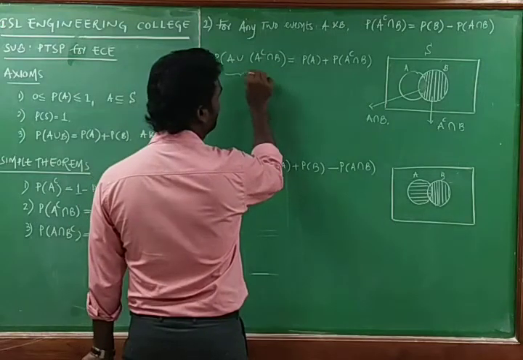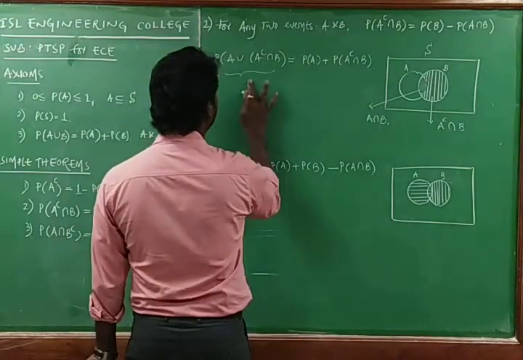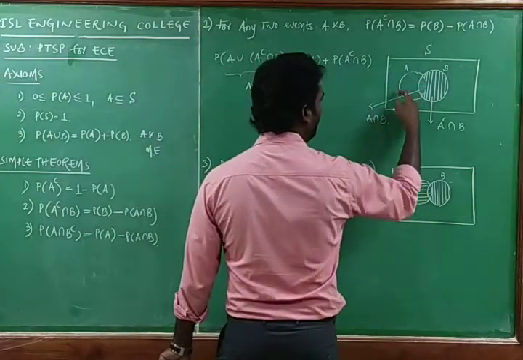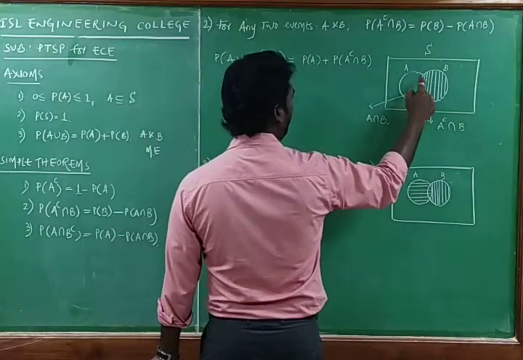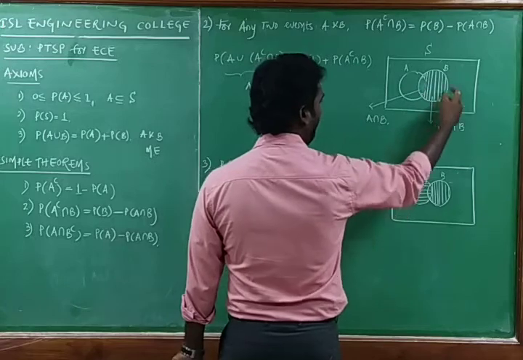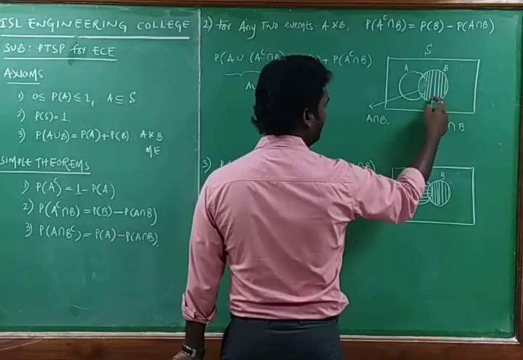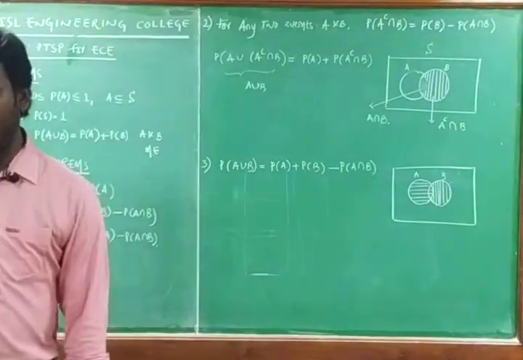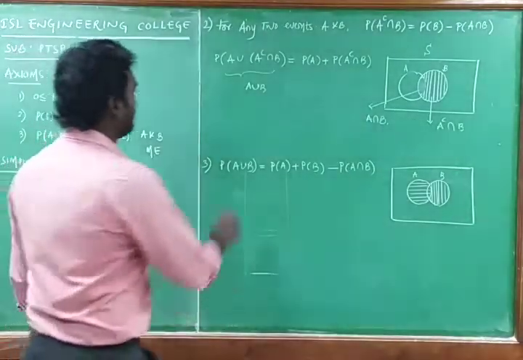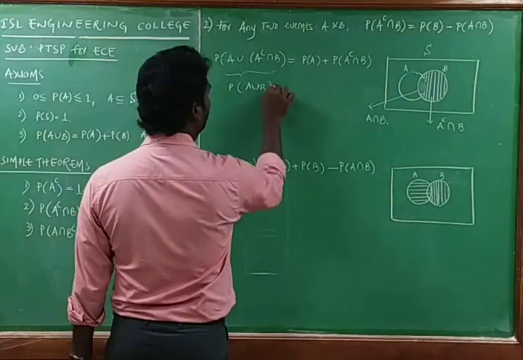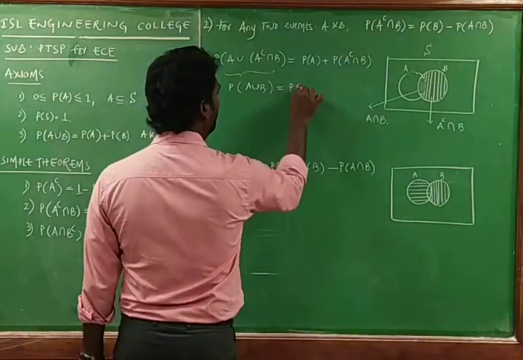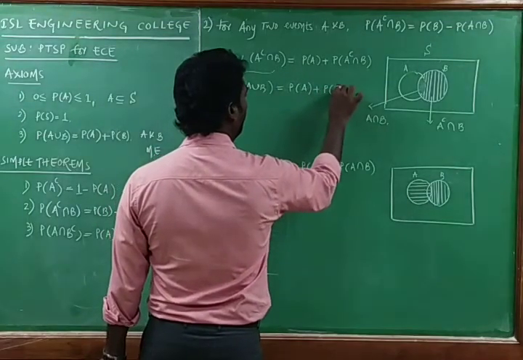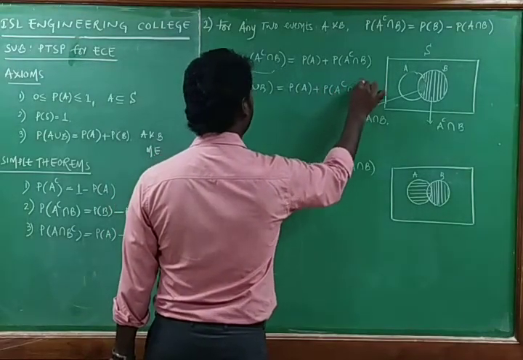This you can represent as A. This is A union A complement intersection B. This is a vertical part, so this is nothing but A union B only. Probability of A union B is equal to probability of A plus probability of A complement intersection B. We know this one.